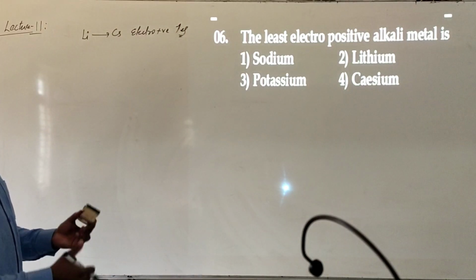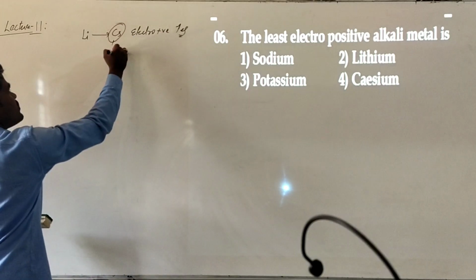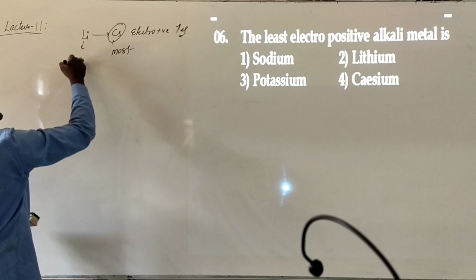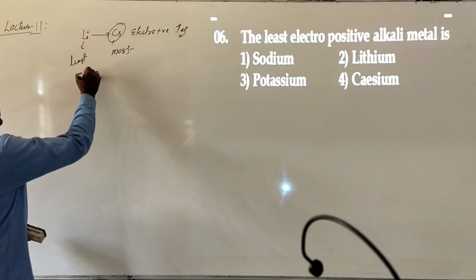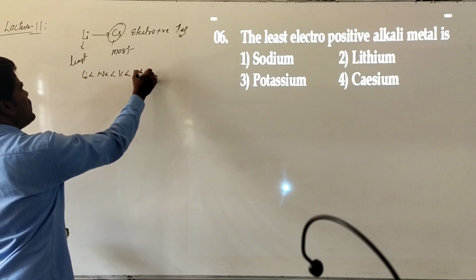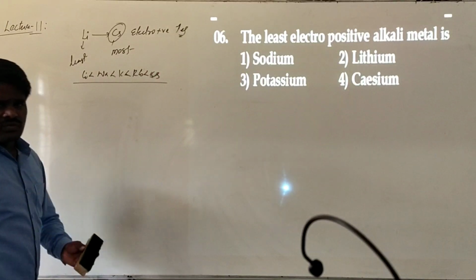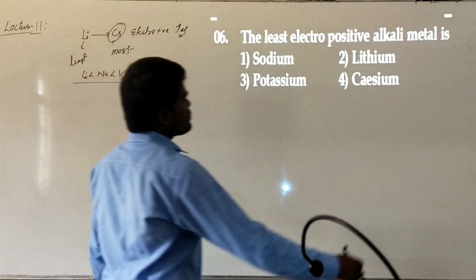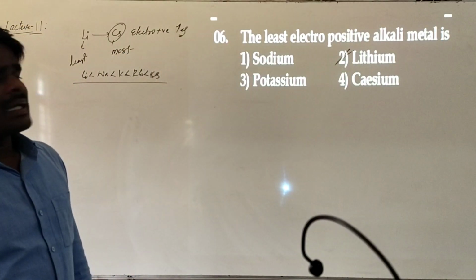So, what might be the most electropositive element? Cesium is the most electropositive element, whereas lithium is the least electropositive element. If you want the increasing order: lithium, sodium, potassium, rubidium, cesium. This is the increasing order of electropositive nature of alkali metals. So from this, what can we conclude? Lithium is the least electropositive alkali metal.